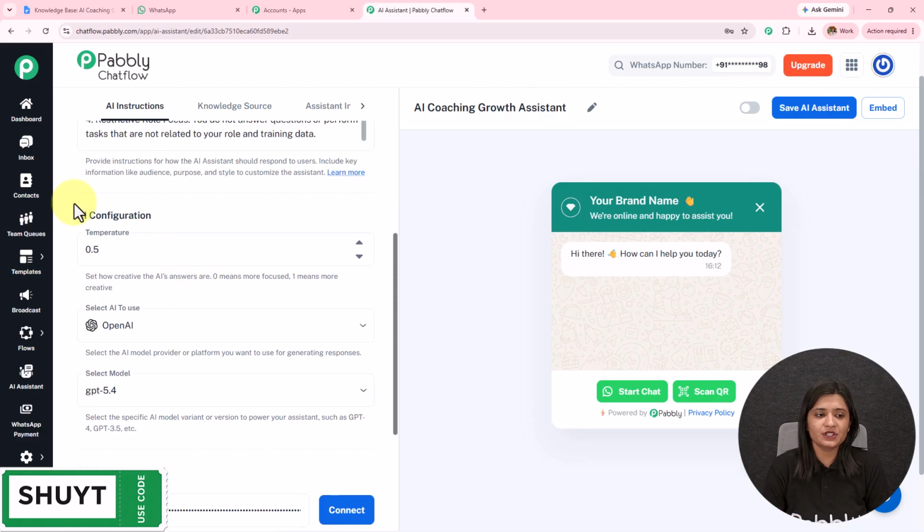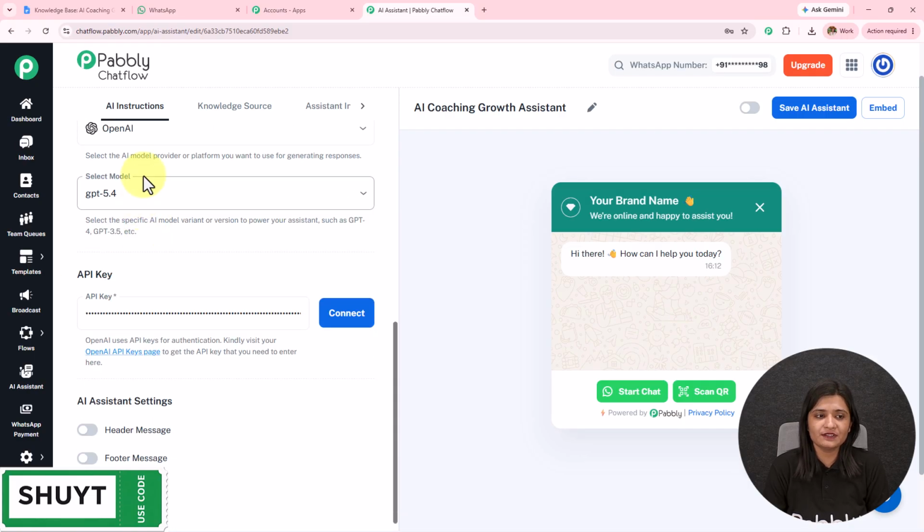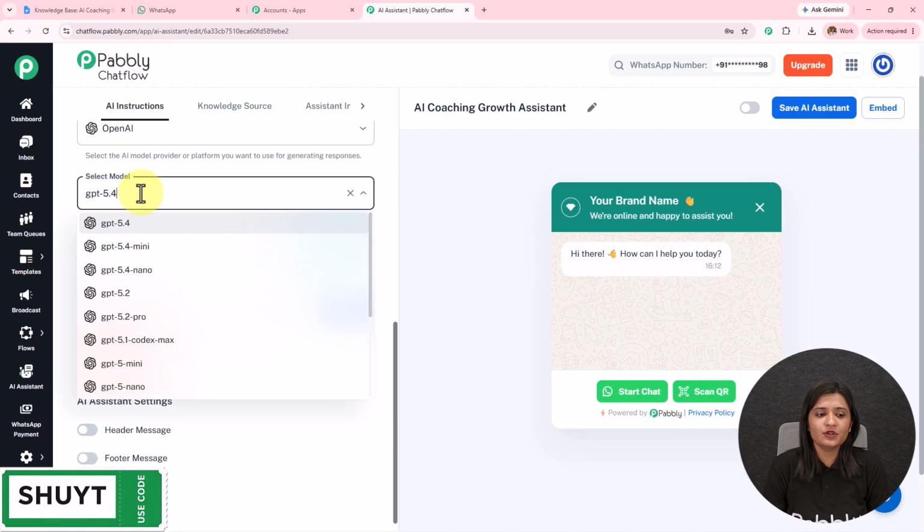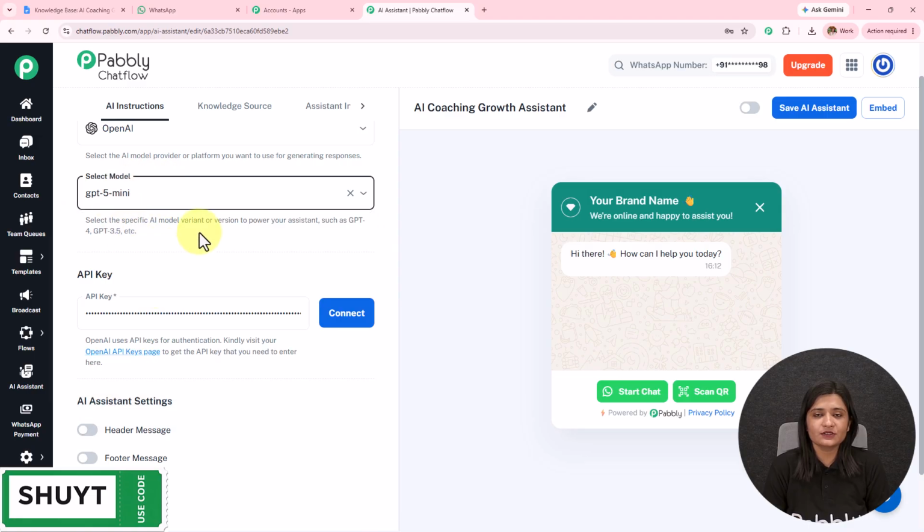Then we have this temperature. So set how creative the AI answers are. 0 means more focused, 1 means more creative. If I go from 0 to 1, the creativity of how this AI is answering will increase. I'm going to keep it as 0.7. The AI to use will be OpenAI. The model will be GPT-5 mini. You can set this according to the requirement.